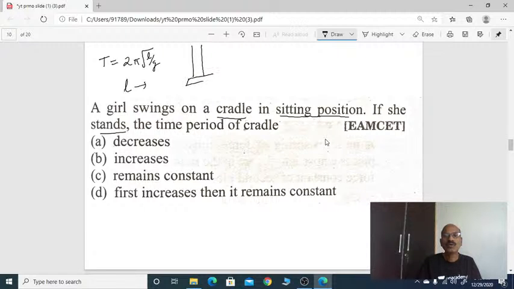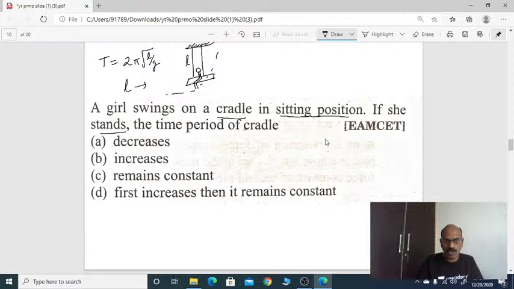So you are in sitting position and then it swings. When you are standing, what happened? The effective length of the pendulum measured from the point of suspension will decrease when you get up. When you stand up, the cradle is like a swinging pendulum.